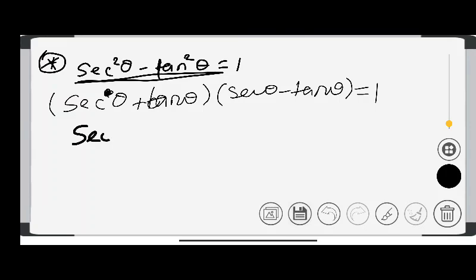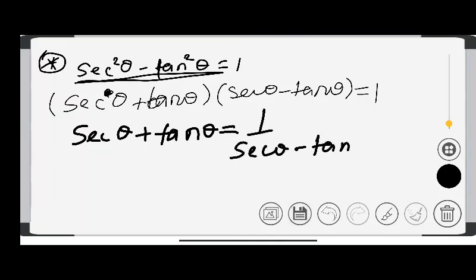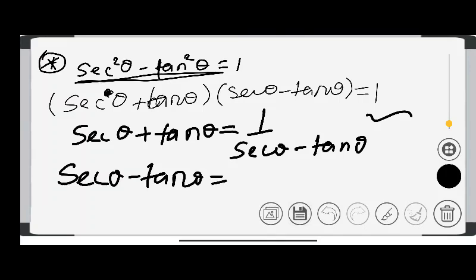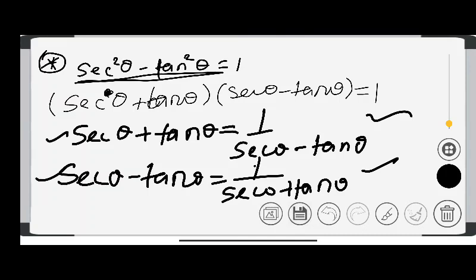So if I write that sec theta plus tan theta is equal to 1 upon sec theta minus tan theta, is it okay? Yeah. If I write this as sec theta minus tan theta is equal to 1 upon sec theta plus tan theta, is it okay? Yeah, it is okay. So note down both these identities. Let's jump to the next one.